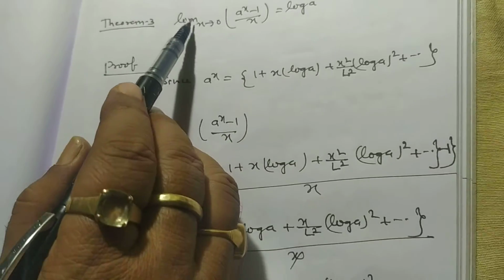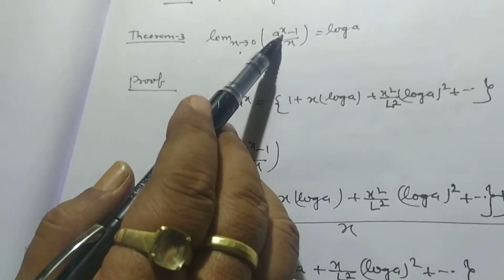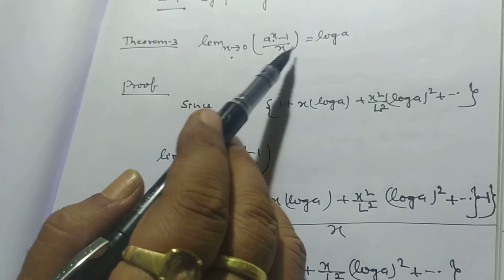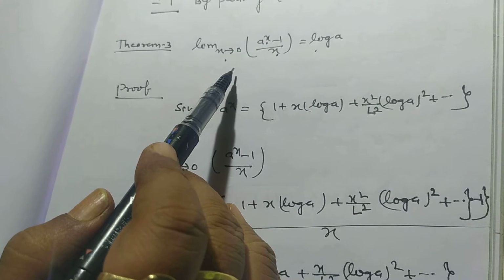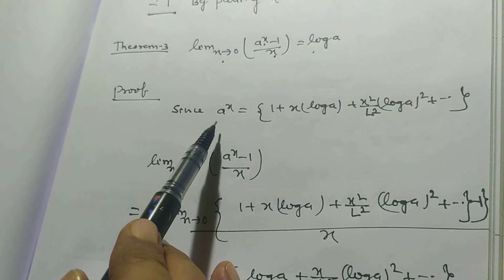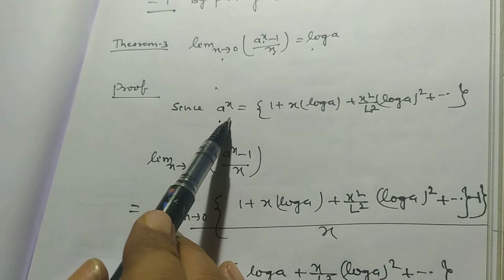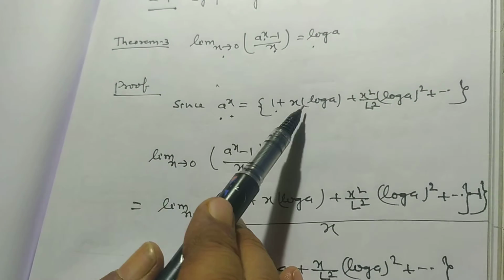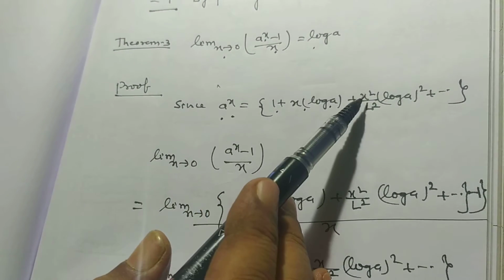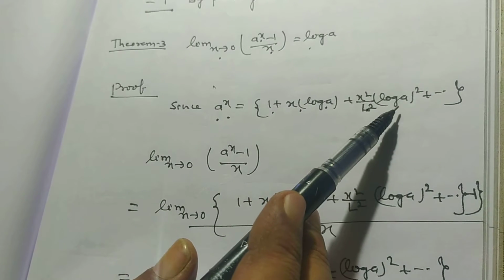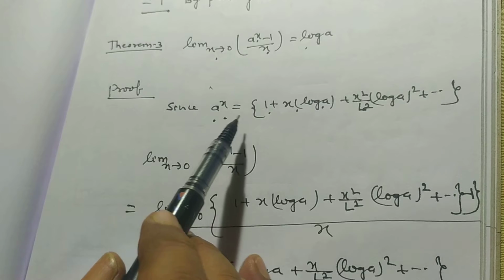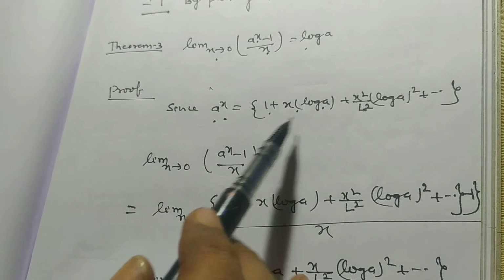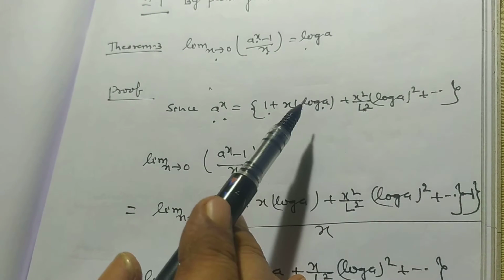Now, limit x tends to 0, a to the power x minus 1 by x is equal to log a. This is also a very, very important formula, an important theorem you can say. And here, the expansion of a to the power x is 1 plus x into log a plus x square by factorial 2 log a square plus so on. My dear students, my suggestion is you must remember this expansion without knowing the proof.